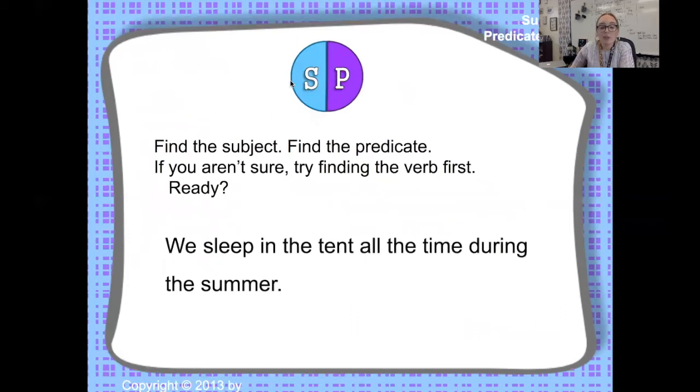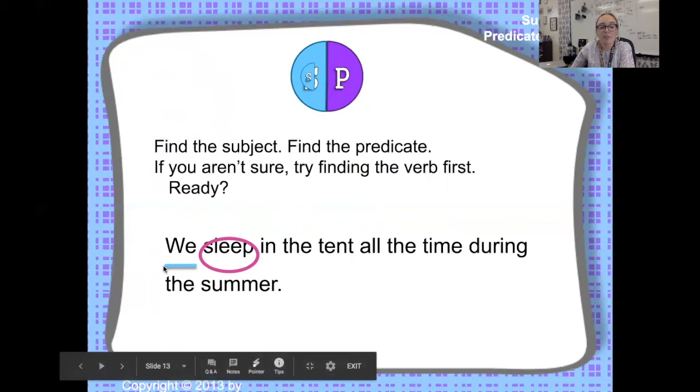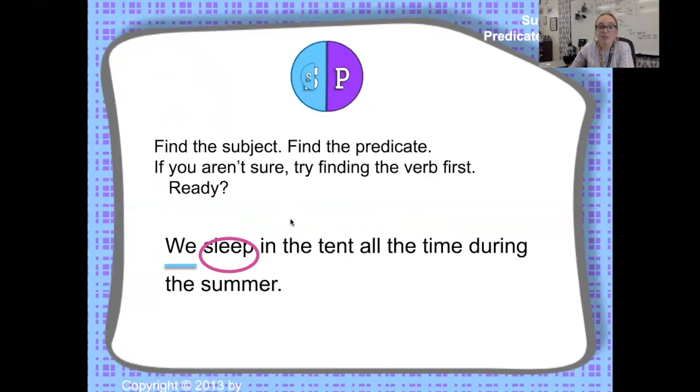So if you aren't sure, try finding the verb first. We sleep in the tent all the time during the summer. This time, let's try and find the predicate first. Remember, the predicate usually starts with that verb. So I'm wondering what the verb is in this sentence. Very good, it's sleep. So the predicate must be sleep in the tent all the time during the summer. And that leaves the subject being we, which makes sense because the subject is who or what the sentence is about.